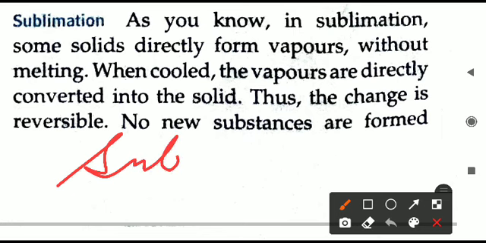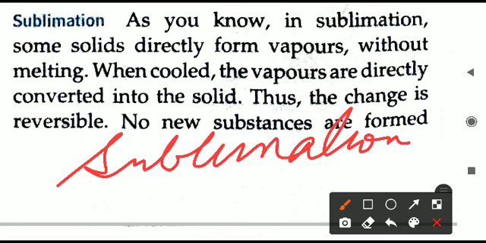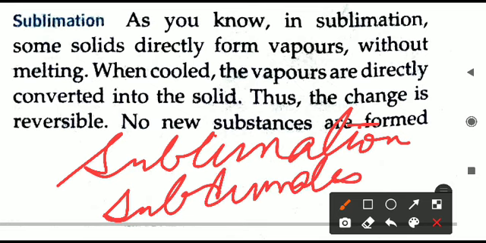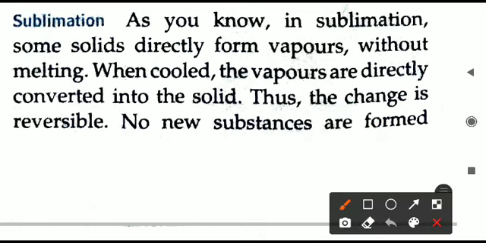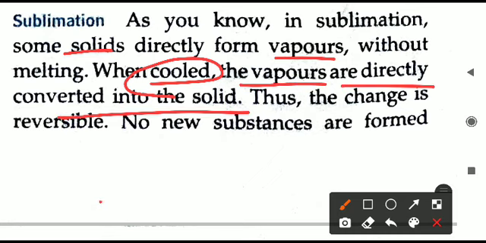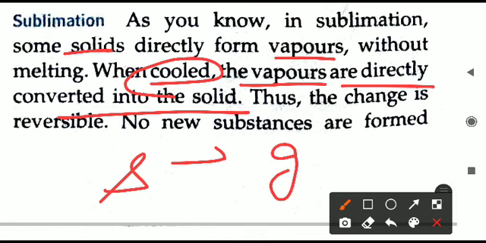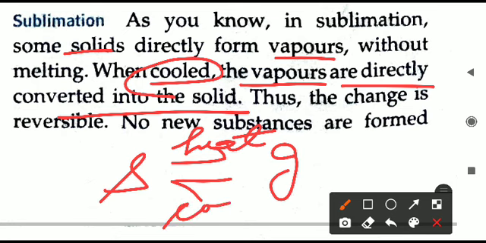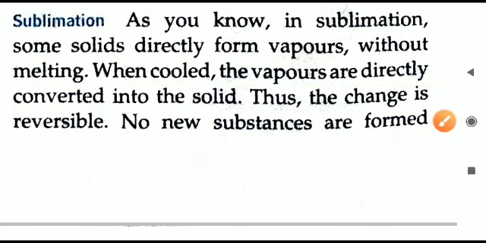The substance that undergoes sublimation is called a sublimate. So sublimation is done by sublimates only. I hope it is clear to you. When the solid is changing to vapor, that is happening on heating. But when you cool down the same vapors, they will convert back to solid. So solid can become gas, and gas can become solid. Solid becomes gas on heating, and gas becomes solid on cooling. So that is why we can say it is a reversible process. I hope the point is clear to you. The change is what?